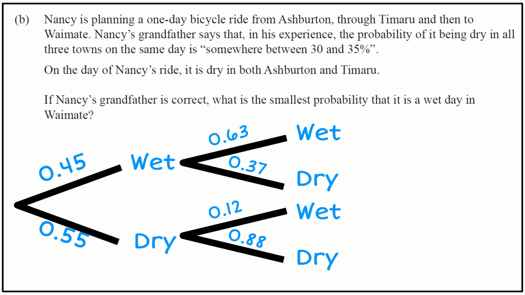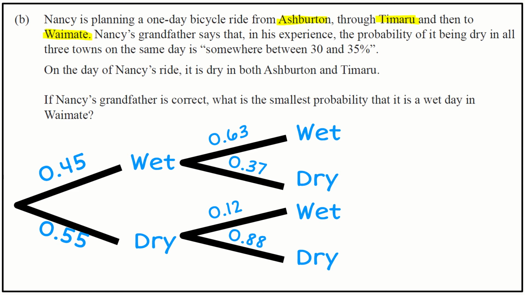So here is our question, and you can see I've just copied down the bottom the diagram that we did in part A, and we'll need to modify that for this question. The question talks about this bicycle ride, going from Ashburton through to Timaru and then through to Waimate. So we're now adding on some new information about Waimate.